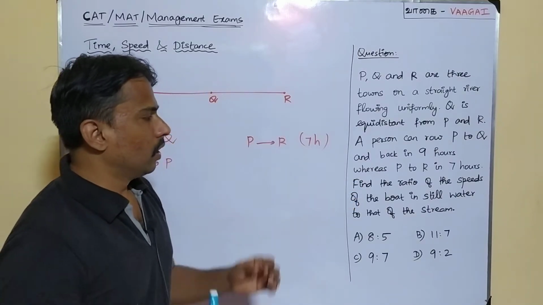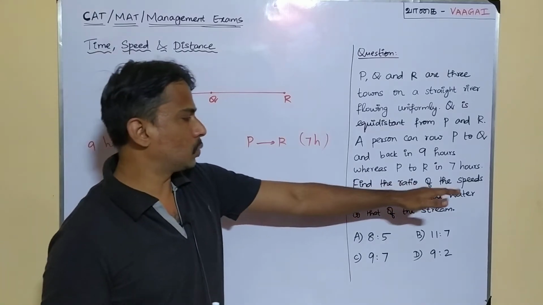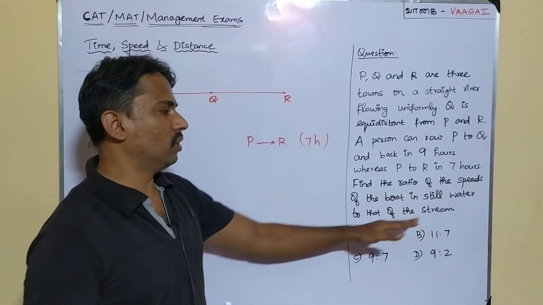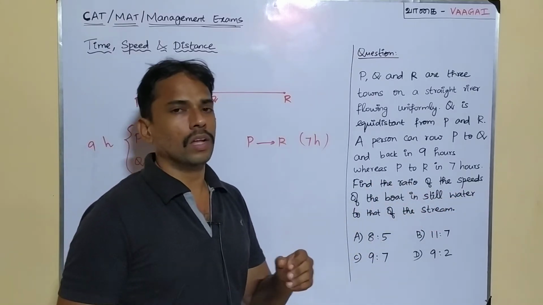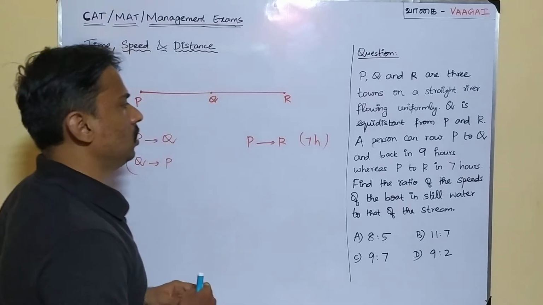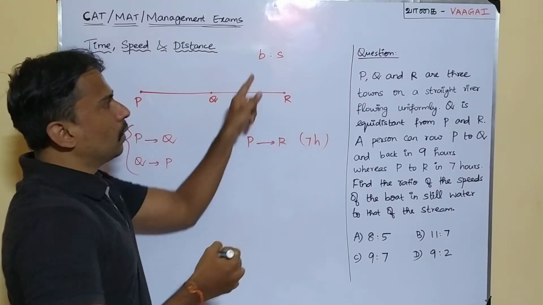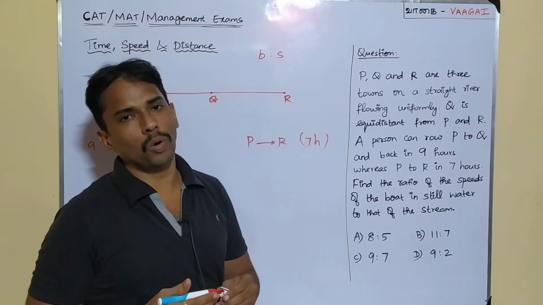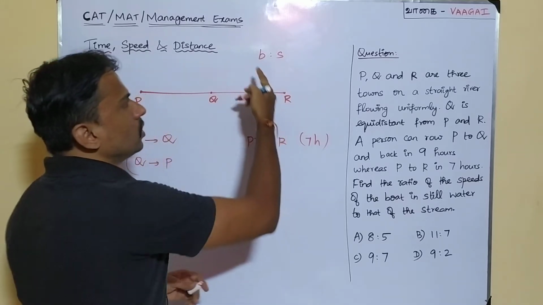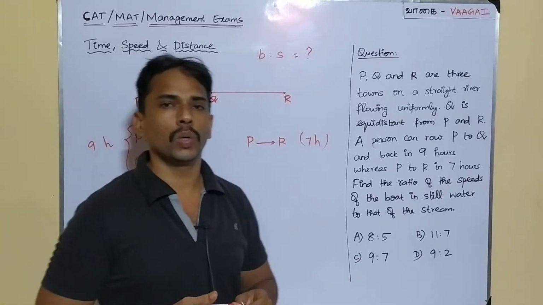Now we'll continue. If this is the case, then find the ratio of the speeds of the boat in still water to that of the stream. That is, we are asked to find the ratio of the speeds of boat and stream. This is our question. So finally we are asked to find B is to S, if B is the speed of the boat in still water and S is the speed of the stream. This is what we are supposed to find, and this is our question.